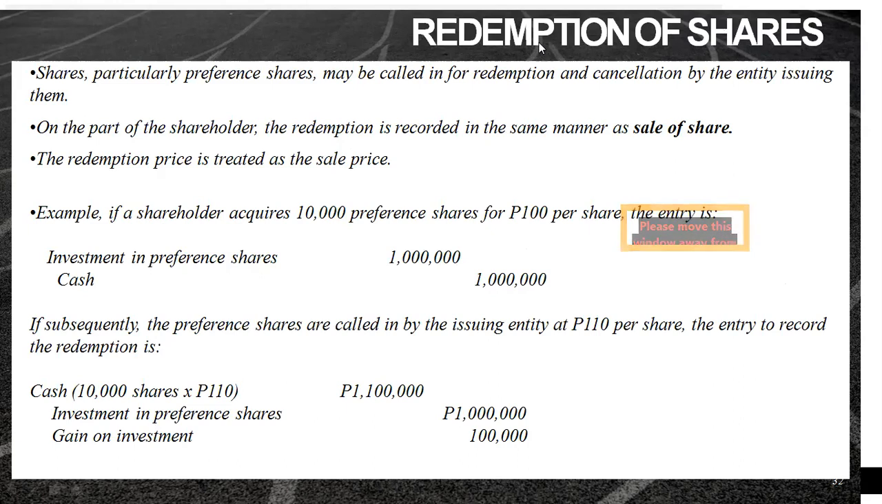Next is the second to the last topic na, redemption of share. So this is very common, especially for preference shares, because preference shares may be called in for redemption and cancellation by the entity issuing them. So in short, parang bibilhin lang ulit ng corporation na nag-issue ng preference shares na to. So i-call in nila or i-redeem nila ang shares ng investor. So on the part of the shareholder, ano yung treatment? So the redemption is recorded in the same manner as the sale of share.